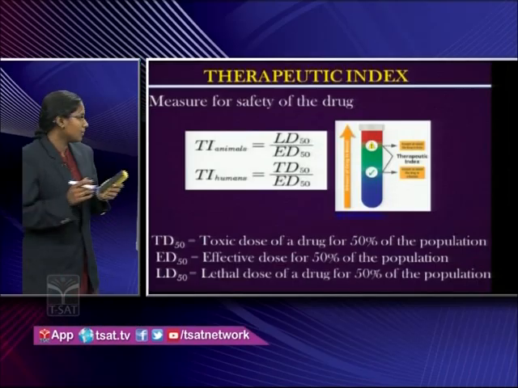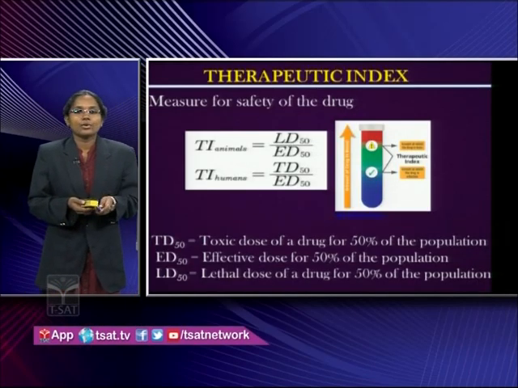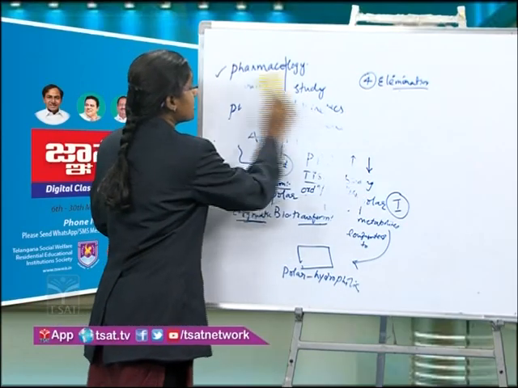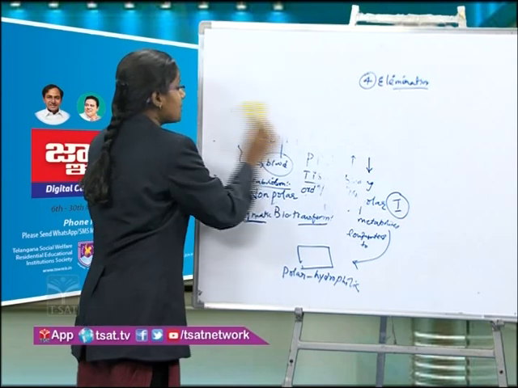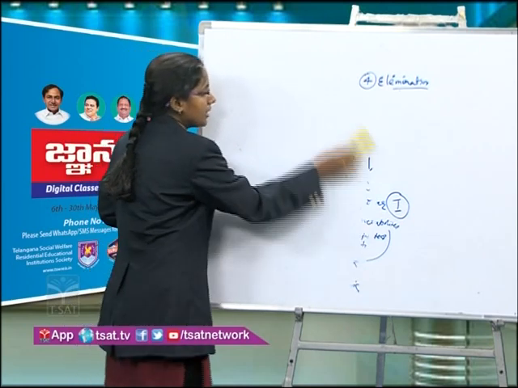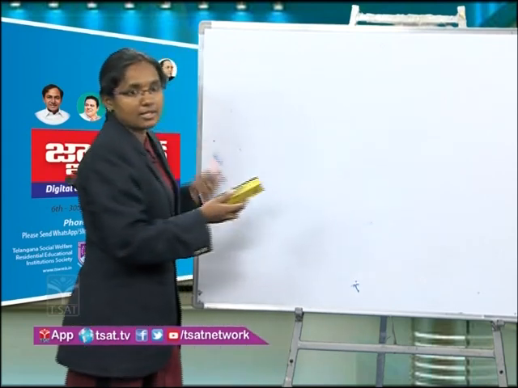So before seeing all this therapeutic index, first let us see what is this effective dose and toxic dosage. Effective dosage is the dosage of the drug at which the desirable therapeutic effect is shown for 50% of the test sample.